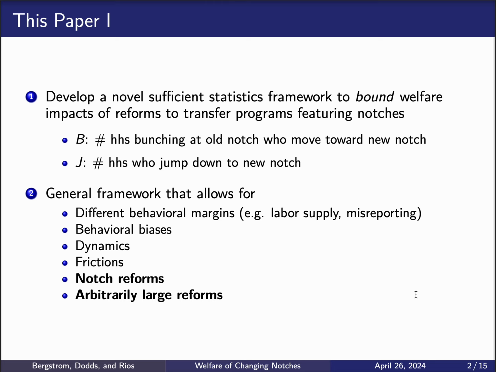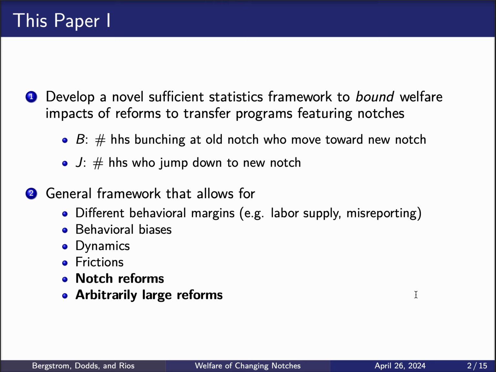The first one is B, the number of households that were bunching at the old notch and moved towards the new notch because of the reform. And the second one is J, the number of households who jumped down to the new notch because of the reform. And our framework is actually pretty general, so we allow for different behavioral margins, such as labor supply, misreporting,